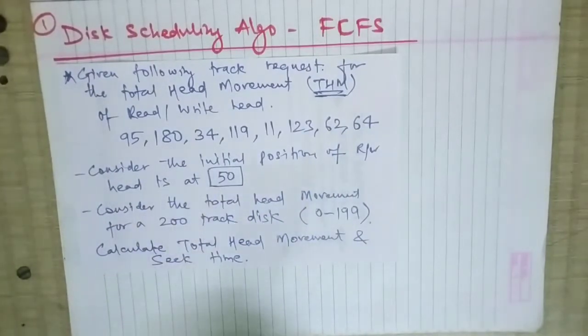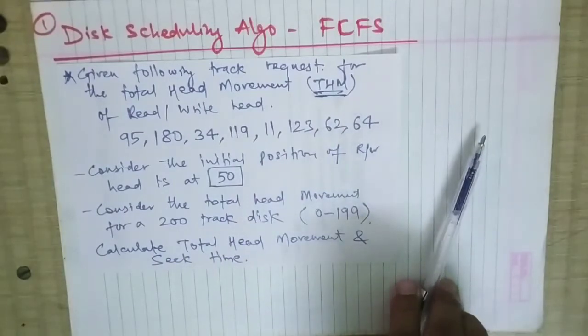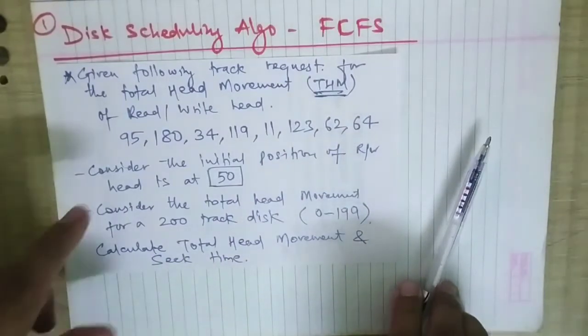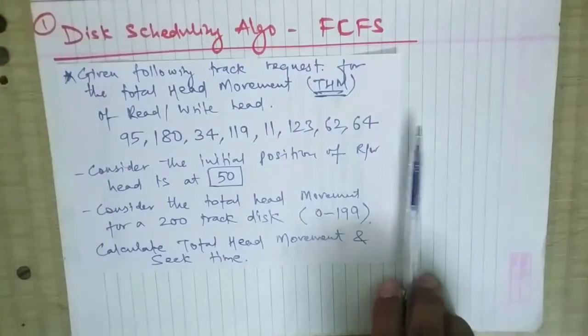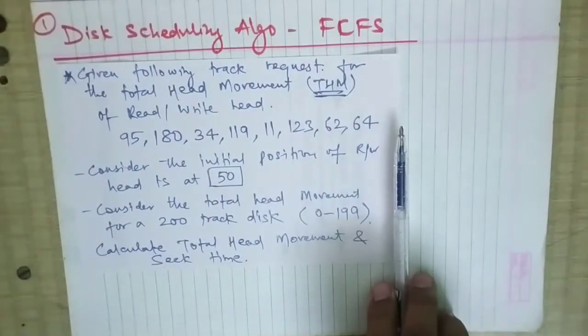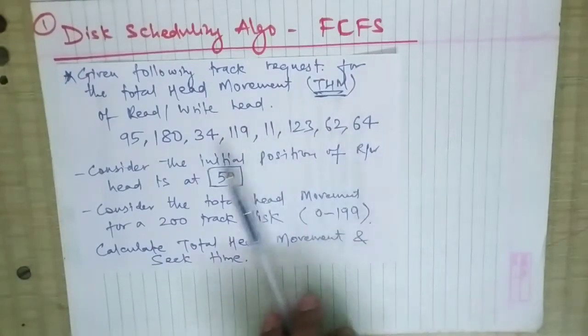So when we have to service track 95, it will go to 95, then to 180.